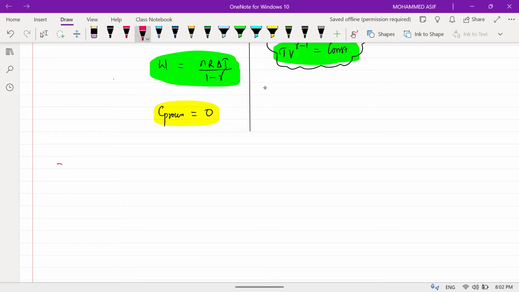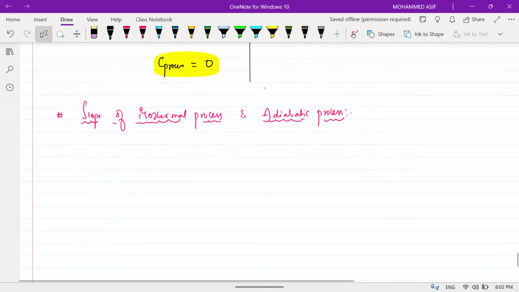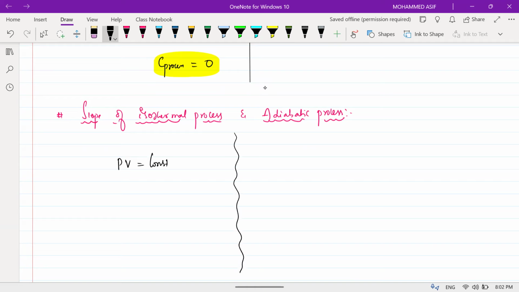Next one, again important: slope of isothermal process and adiabatic process. Okay, we are talking about the slope for your isothermal process and adiabatic process. Does anyone remember it? Anyone? What is an isothermal process? PV is equal to constant is your isothermal process.